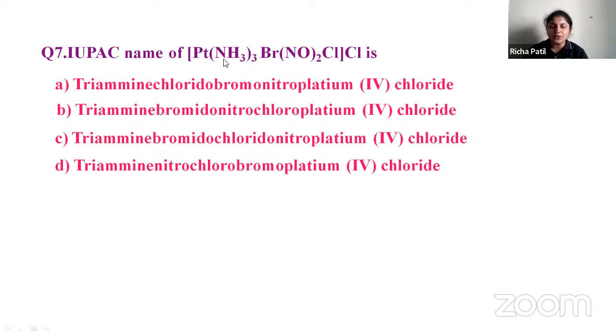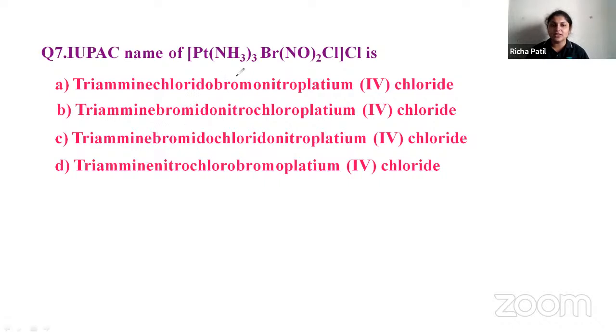So which are the ligands? Ammine, Br that is bromido, then chlorido and nitro. Which comes first? Ammine comes first, following the alphabetical order. How many ammines are there? Three, so triammine.